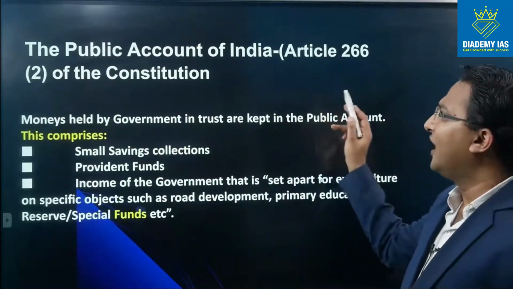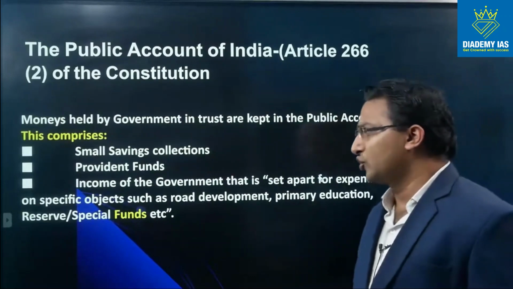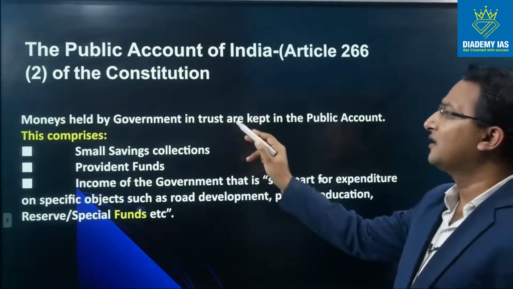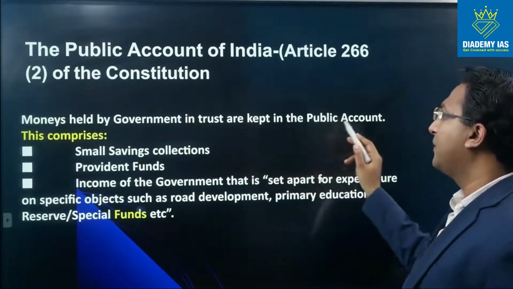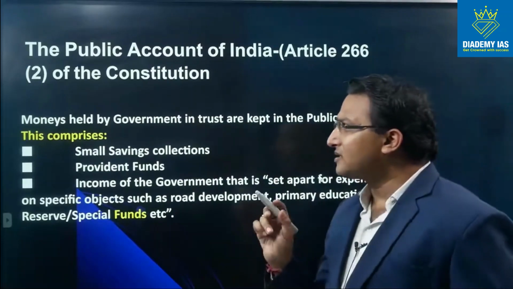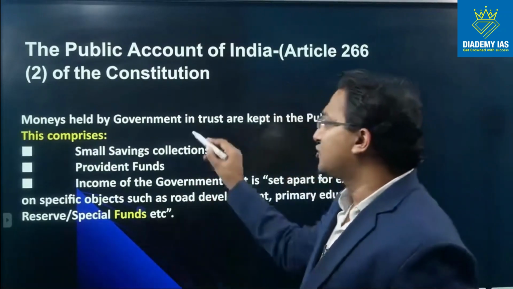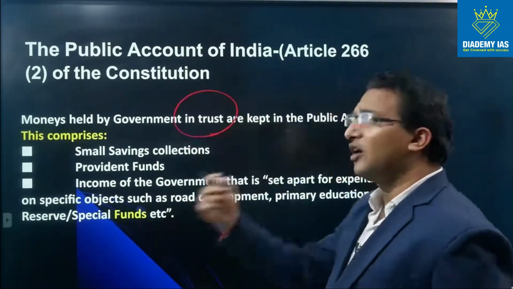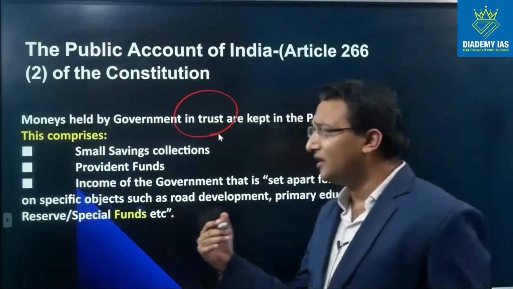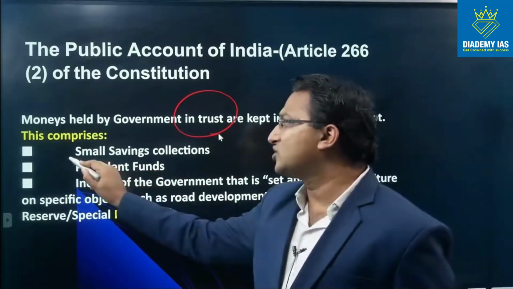The Public Accounts of India, Article 266(2) of the Constitution. Money held by the government in trust is kept in the public account. So the monies of the public are with the government in trust, because the public trusts the government, therefore the money has been kept with the government. Small saving collection.